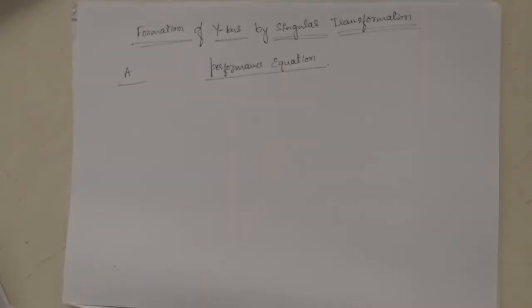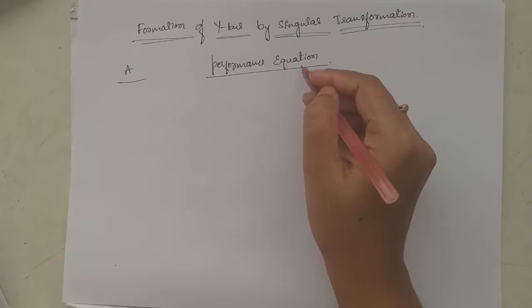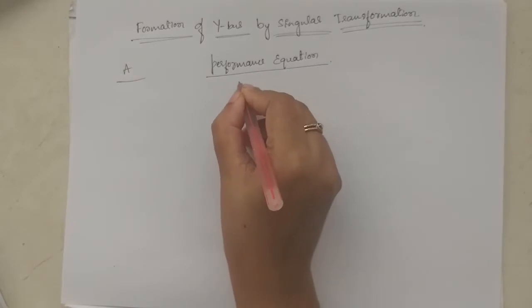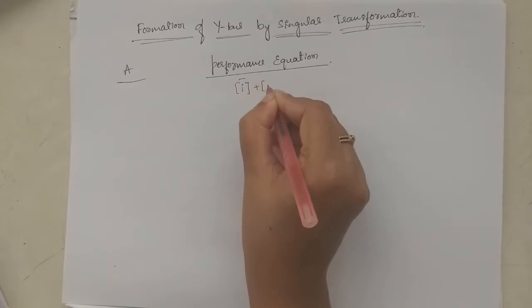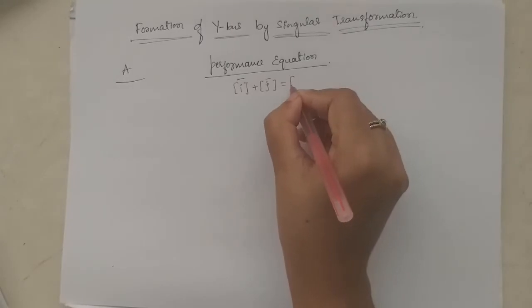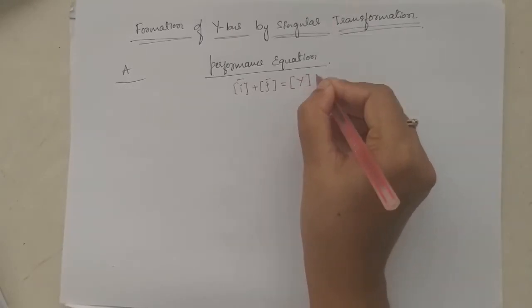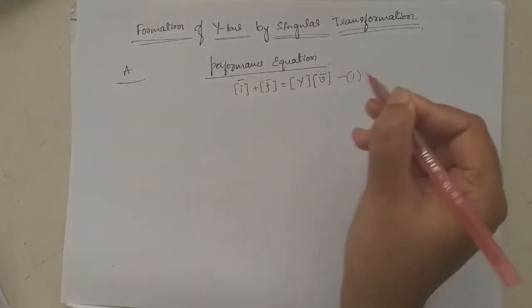The next topic is formation of Y bus by the singular transformation method. The bus admittance matrix Y bus can be obtained using the bus incidence matrix A as well as the performance equation. The performance equation of the primitive network is I bar plus J bar is equal to Y V bar. Take it as equation 1.